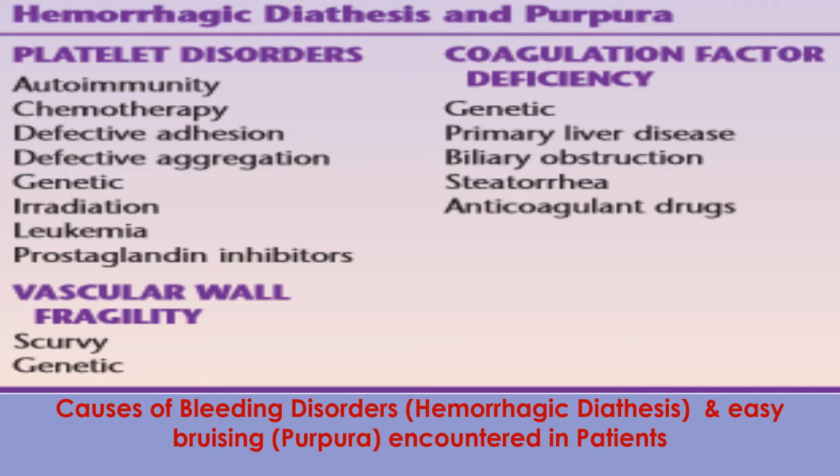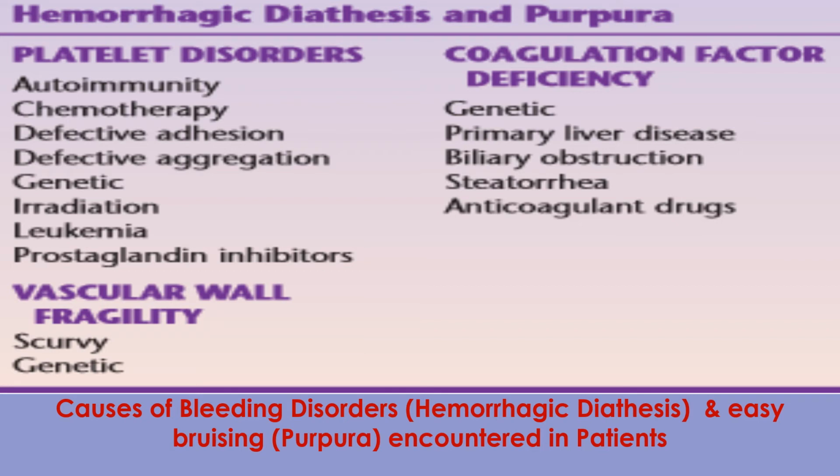These are the causes of bleeding disorders and easy bruising encountered in patients. These fall in three categories. Number 1, platelet disorders. Number 2, vascular wall fragility. Number 3, coagulation factor deficiency.